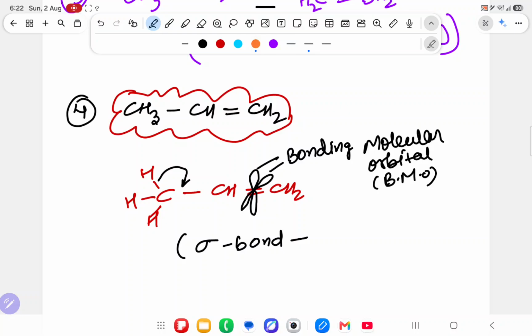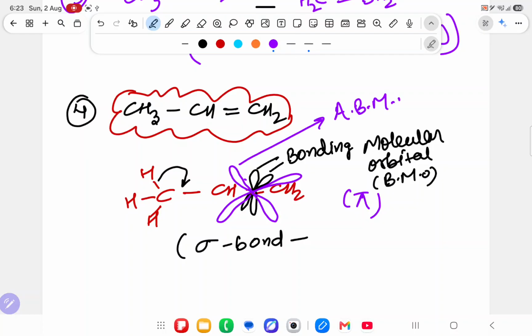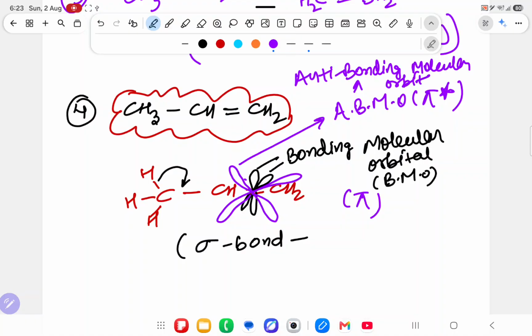At the same time there is an anti-bonding molecular orbital. The bonding molecular orbital is denoted by pi and the anti-bonding molecular orbital is denoted by pi star. This is known as the anti-bonding molecular orbital. So understood this part?